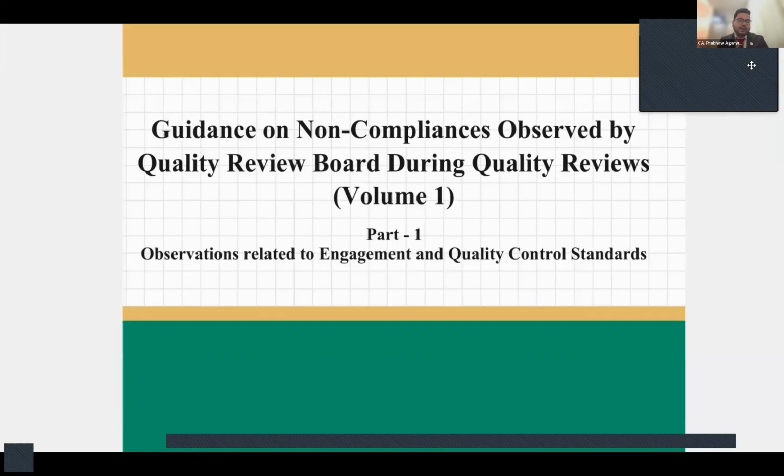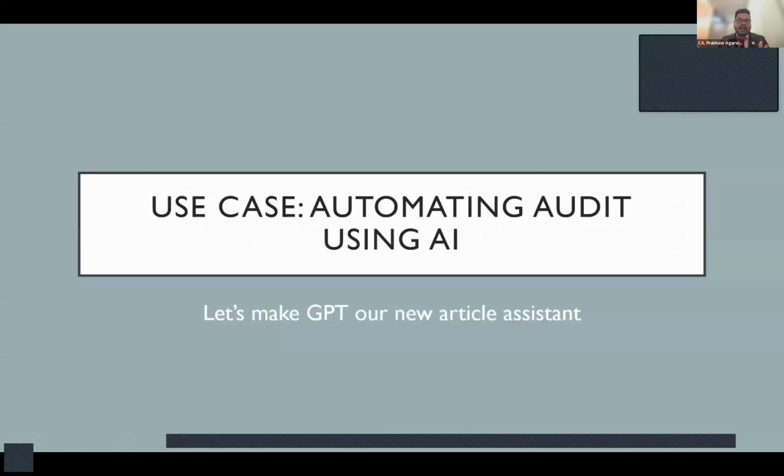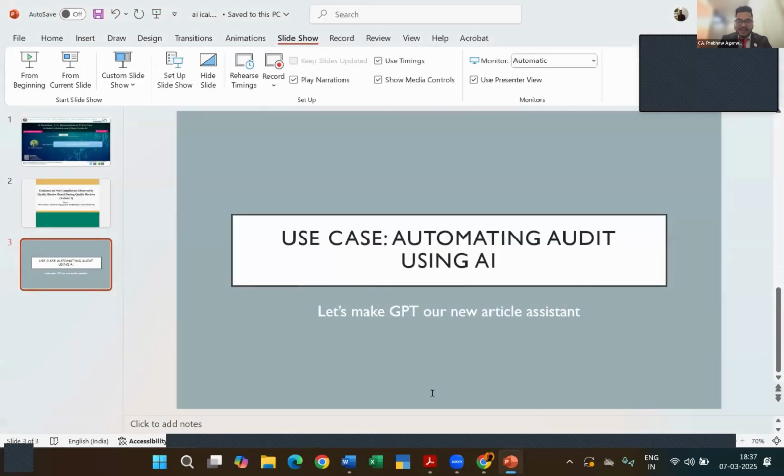In my previous round, I had used the AI tools to automate the audit documentation process, which was one of the major non-compliances observed here. And today I will be using the AI tools to go a step ahead and use AI in the planning stage as well as the performing stage. So yes, I believe that now we can use the GPTs as our new article assistant.